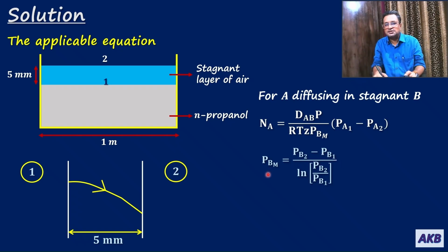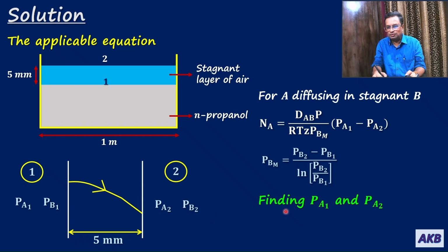PA1 is the partial pressure of A at plane 1, and similarly there will be partial pressure of B at plane 1. Then you have partial pressure of A at plane 2, PA2, and partial pressure of B at plane 2.